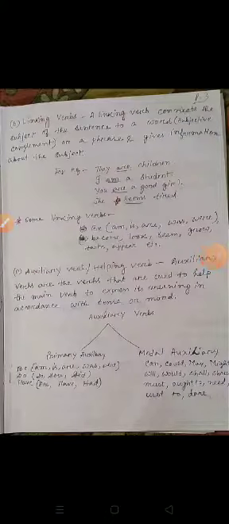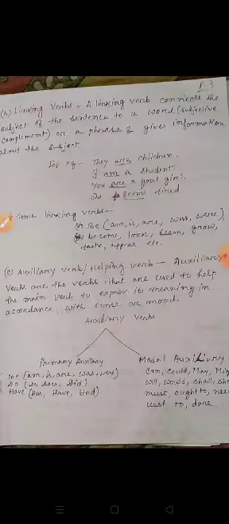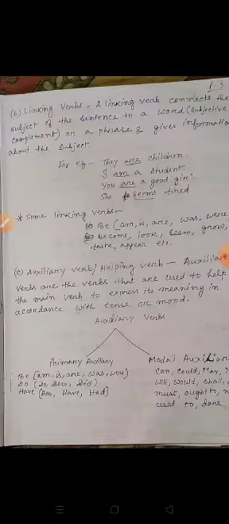Now linking verbs. A linking verb connects the subject of the sentence to a word, which is a subjective complement, or a phrase, and gives information about the subject. For example, they are children. I am a student. You are a good girl. She seems tired. Here are, am, are, seems are verbs connecting the subjects with other words.